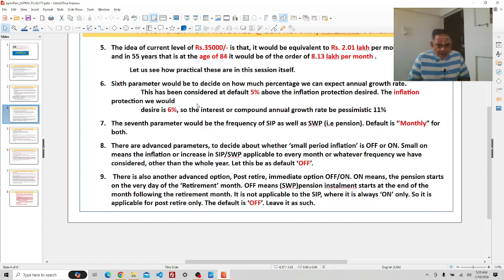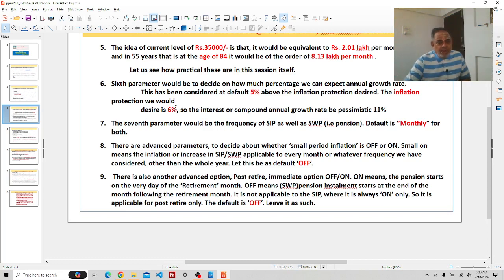Say if it is on, whichever period we are in, whether SIP or SWP, then the increase in SIP or top-up happens every month, not every year. Off means it is every year.